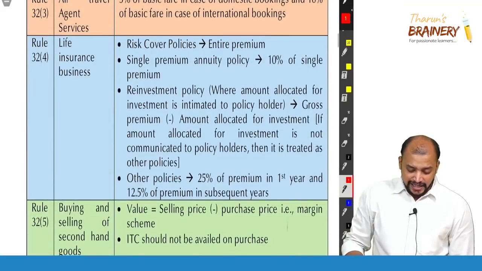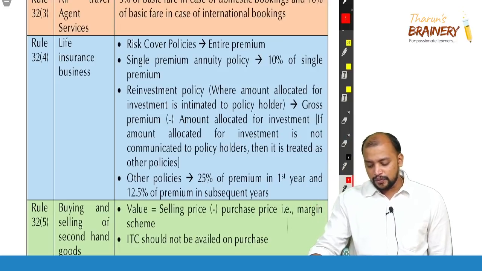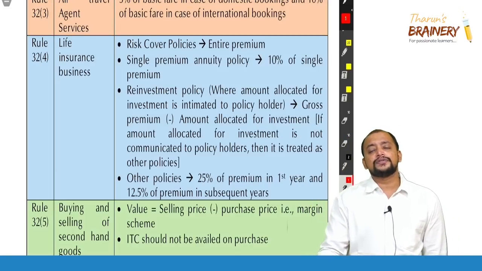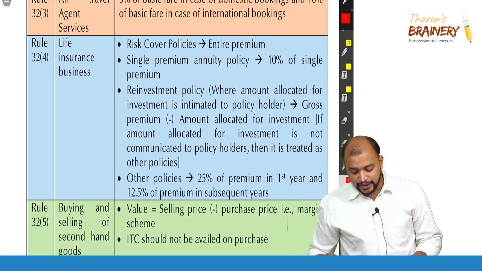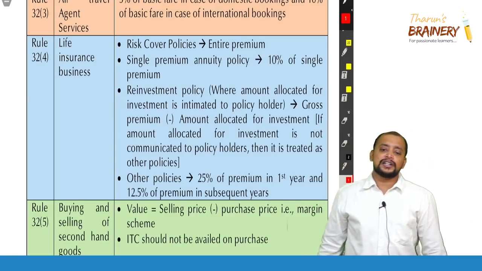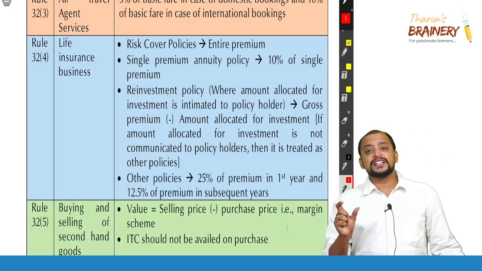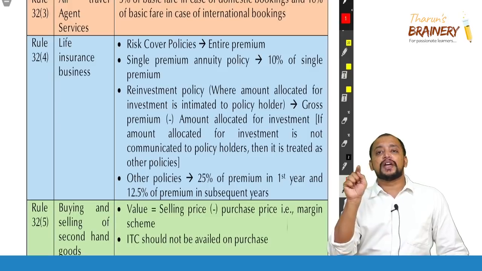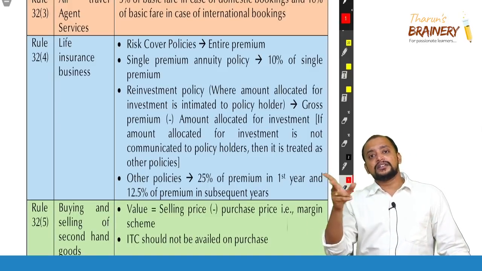In case of air travel agent, they will get lots of commissions here. So then what should be taken as the value? We need to take first what type of ticket that air travel agent is booking. Is it domestic booking or international booking? If it is a domestic booking, we need to take whatever is the base fare in the domestic booking into 5% as the value. If it is international booking, double, that is 10%.